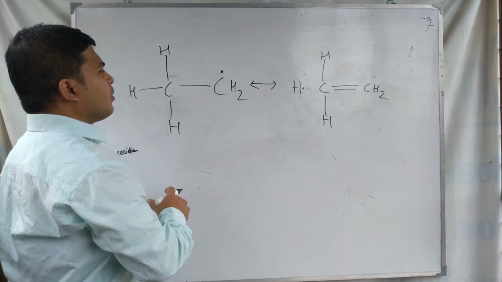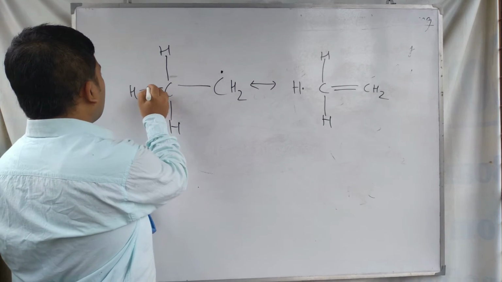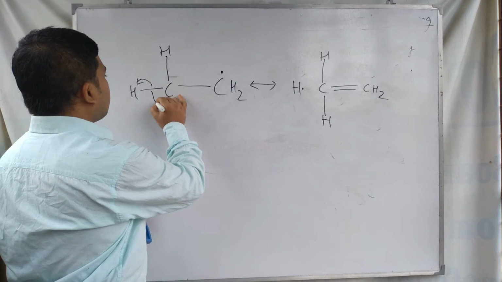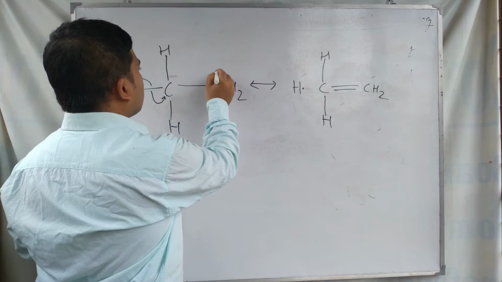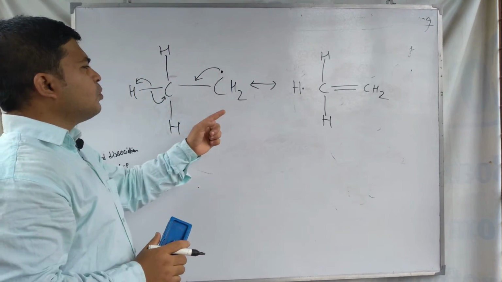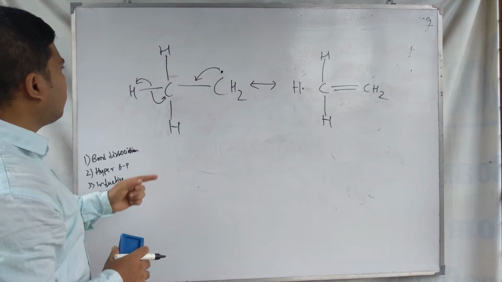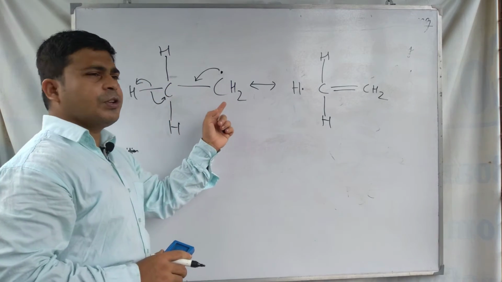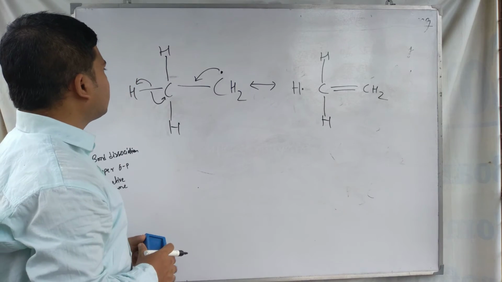Here one electron is coming to the hydrogen, another electron is coming to the carbon, and this one is coming here for formation of a bond. So due to this reason these hyperconjugative structures are obtained. These carbon hydrogen bonds are broken and these hyperconjugative structures are formed.